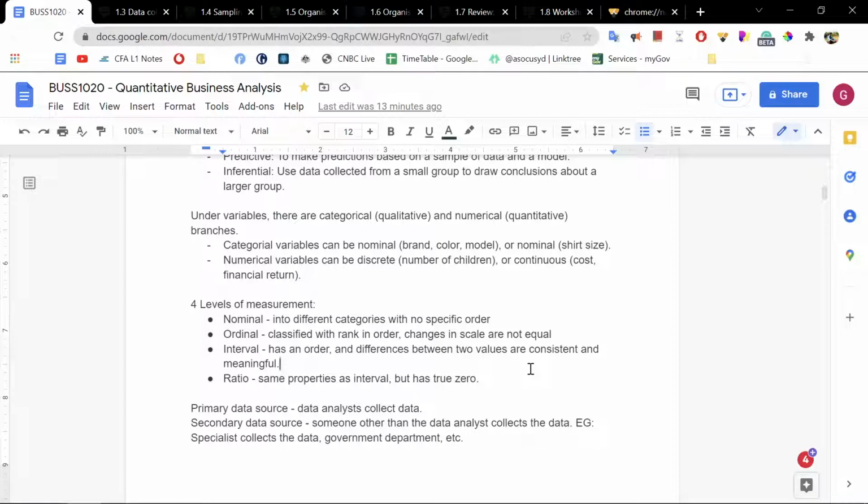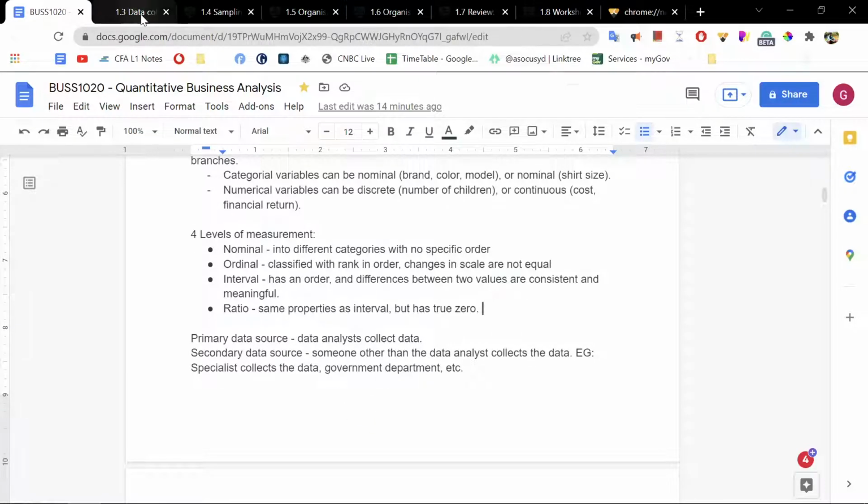These 4 levels of measurement go from the least restrictive to the most restrictive. All right, primary data sources. Let's talk about that now.